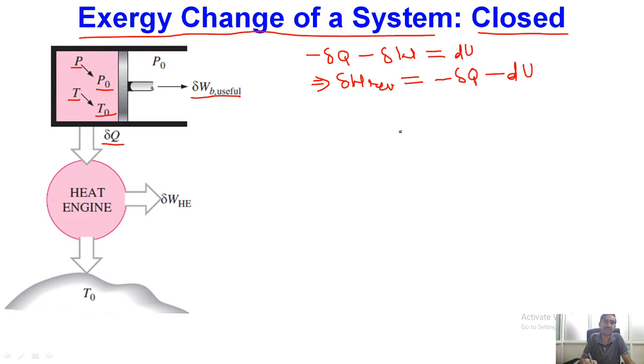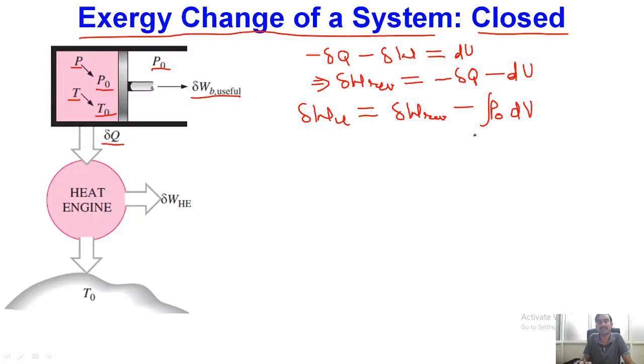Or I can say that my reversible work is nothing but equal to minus delta Q minus dU of the system. Okay, and if I have to define the useful work done by this system, particularly during its expansion, then useful work will be equal to delta W reversible work, whatever we are doing, minus, because this piston is expanding against the P naught boundary, the integration of P naught into dV.